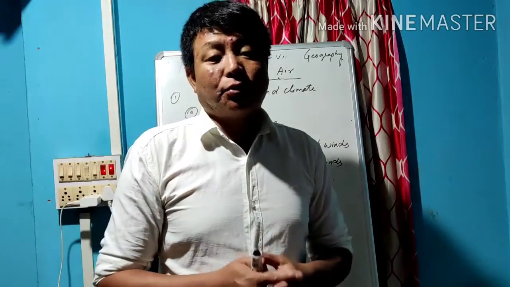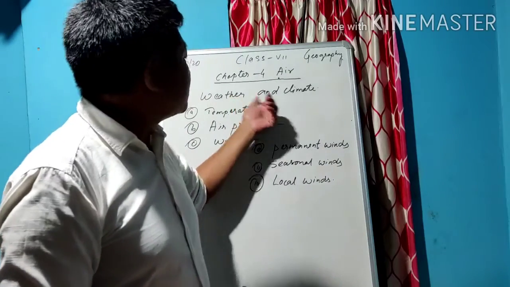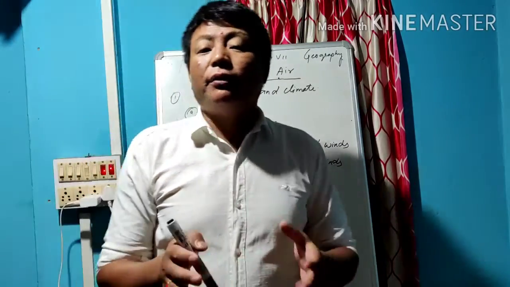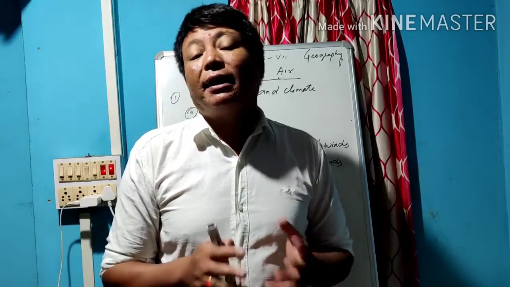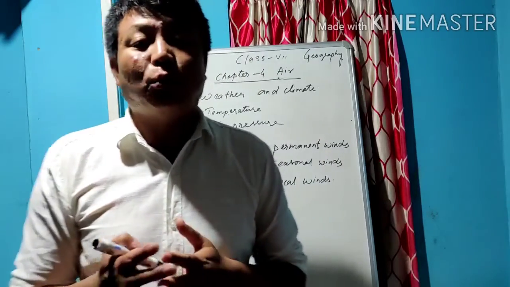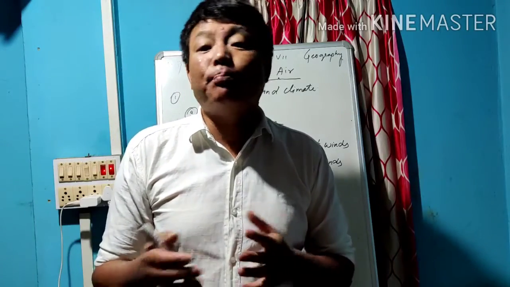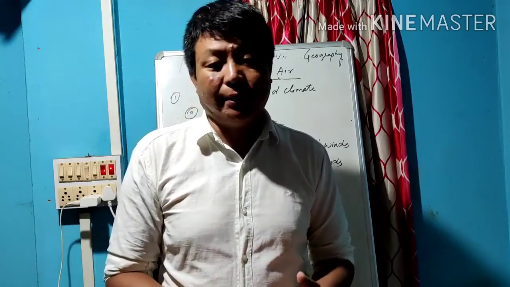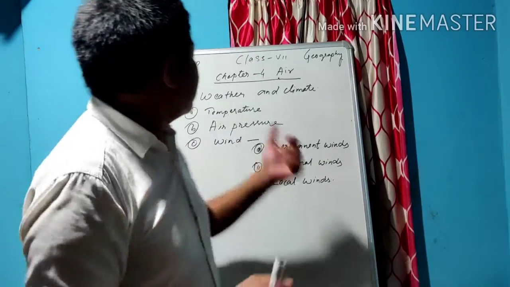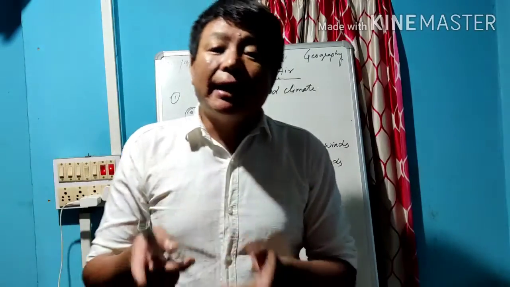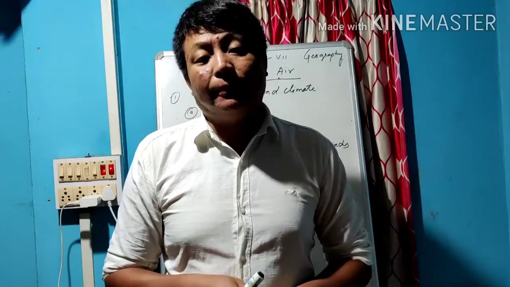So as per the first topic, weather and climate. Climate is the sum total of the weather over a long time or period, for example 30 years. And the next is the weather. The weather is the state of the atmosphere.